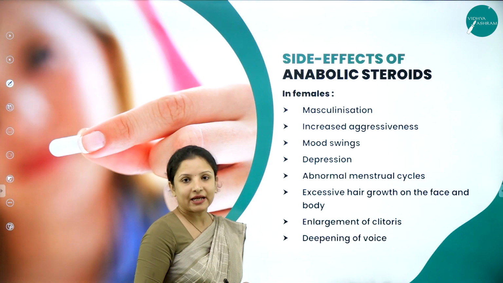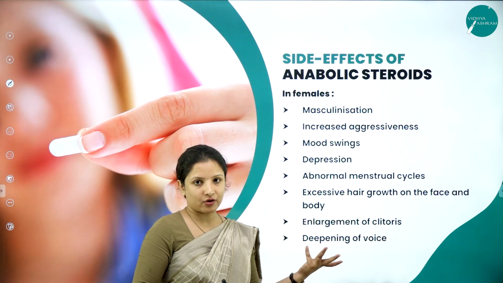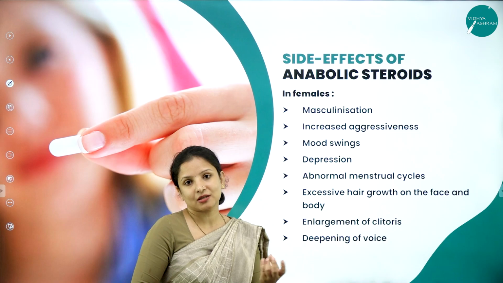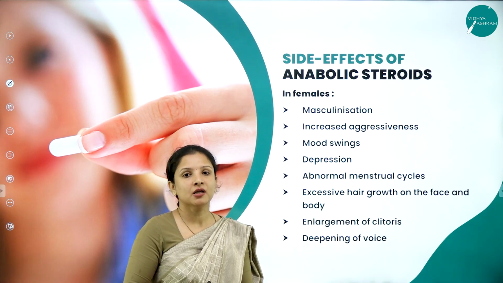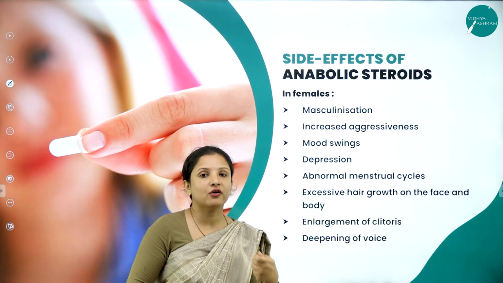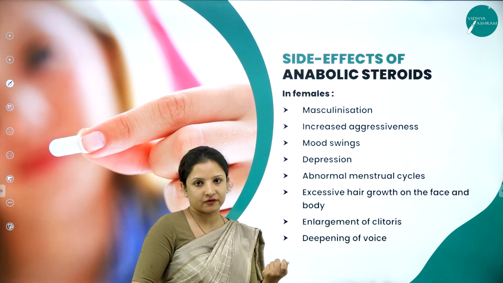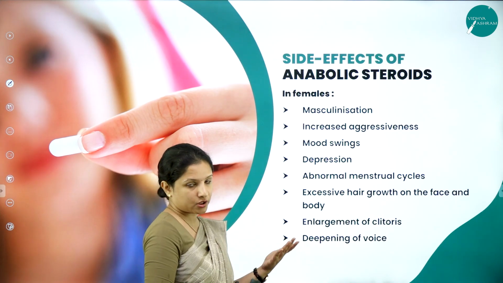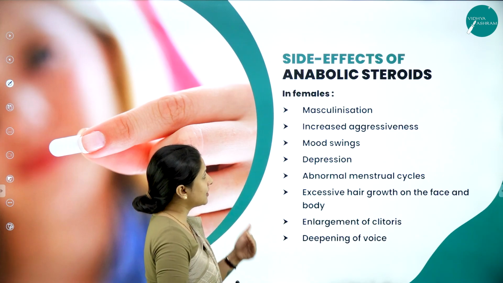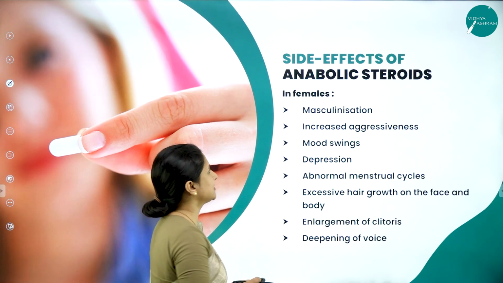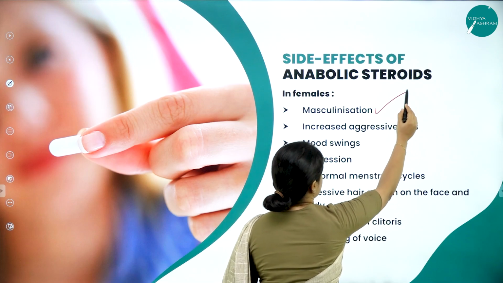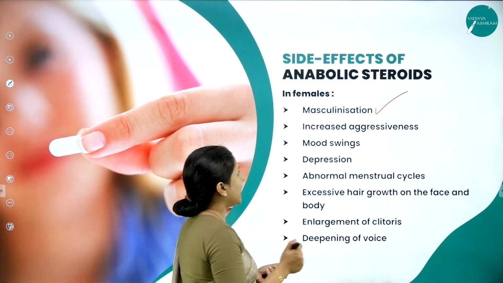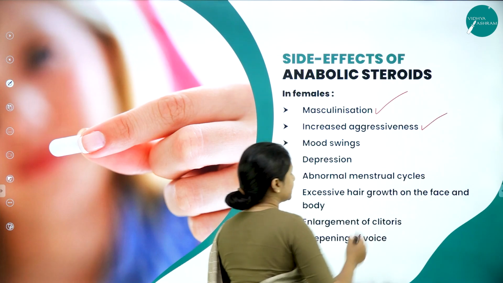So we will look into the side effects of these anabolic steroids. If you see some of the female sports people, they'll be quite masculine, right? Why? Because of the anabolic steroids that they take. Overconsumption of that can lead to a lot of effects. What are those? In females, the consumption of anabolic steroids can lead to masculinization. That is, they'll develop muscles and start looking like males. And it can lead to increased aggressiveness.